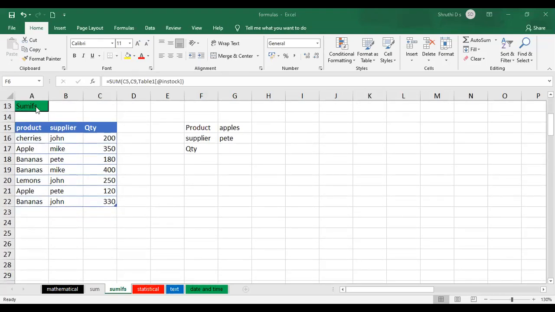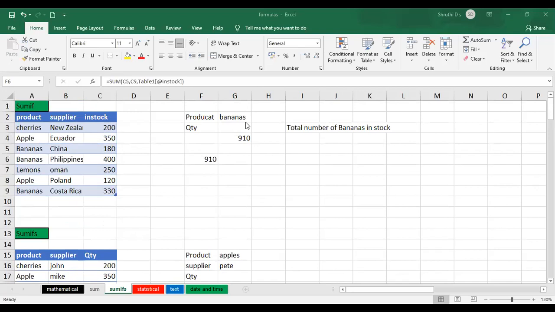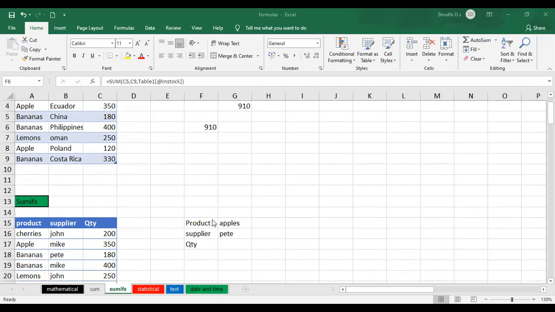The next one is SUMIFS. What is the difference between SUMIF and SUMIFS? Here I have only one criteria, right? I just want to add only the bananas rows, and I don't want anything else.